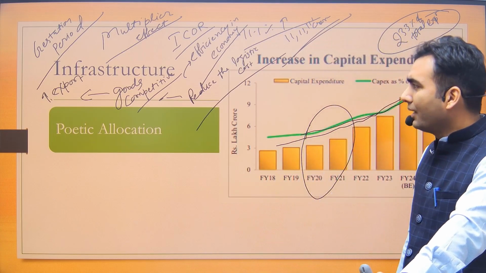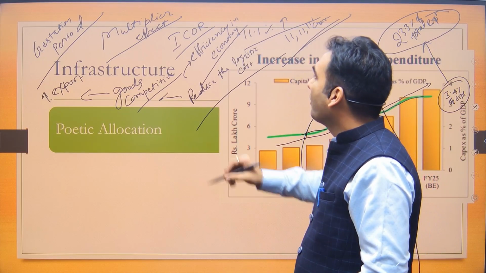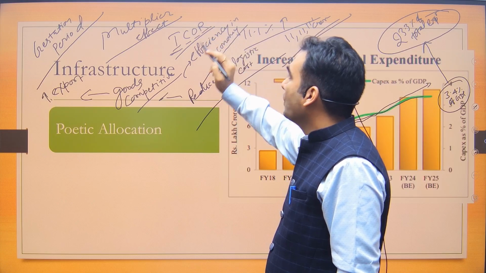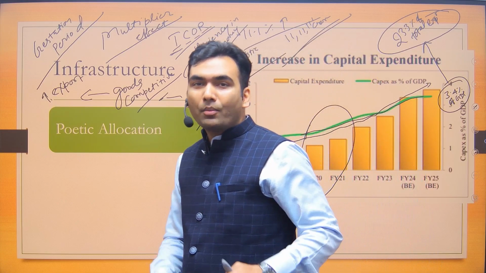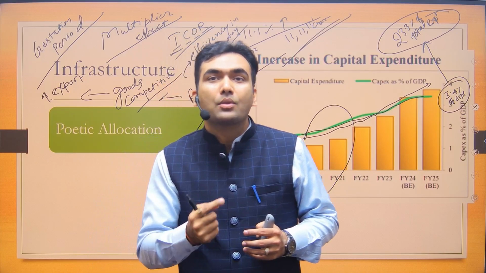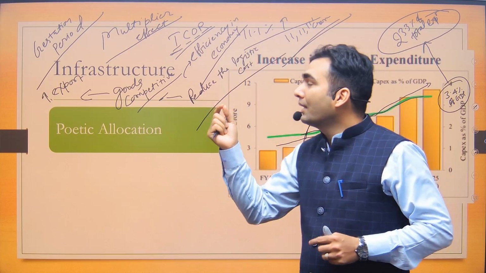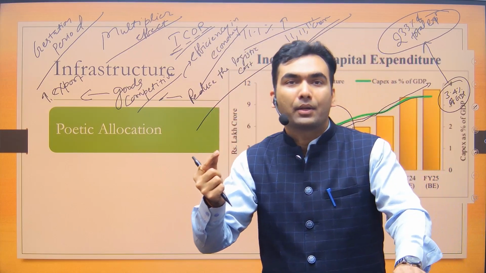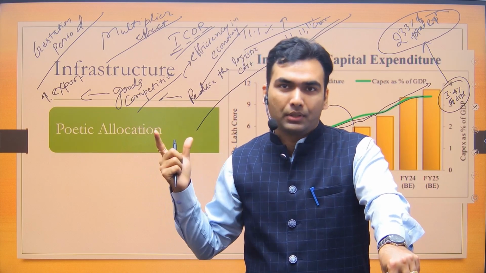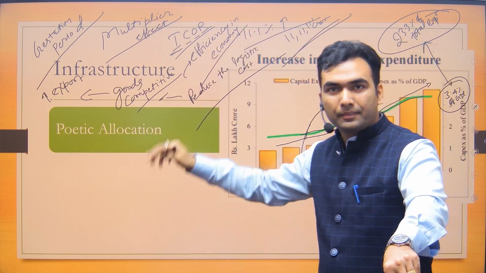Okay, ये चीजें आपको लिखनी नहीं है, बस समझनी है. ICOR का फुल फॉर्म है इंक्रीमेंटल कैपिटल आउटपुट रेशियो. So it is like how much capital is required to produce 1 unit of output. Incremental word means how much extra capital is required to produce 1 unit of additional output. That is the meaning of ICOR.